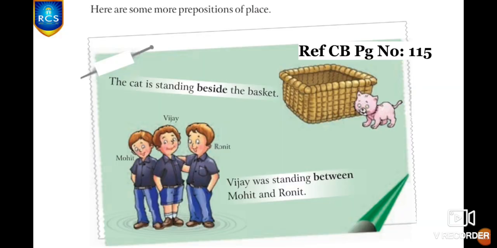And here they have given you some more prepositions of place. The cat is standing beside the basket. Where the cat is standing? Beside the basket. Vijay was standing between Mogit and Ronit. Where Vijay was standing? Between Mogit and Ronit.